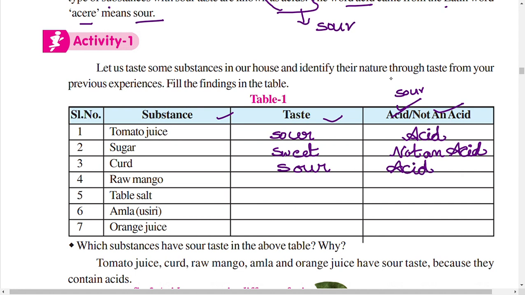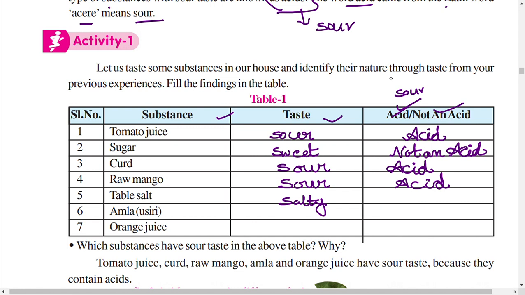And next, raw mango. Raw mango contains malic acid. What is the taste of raw mango? It has a sour taste. A ripe mango fruit is sweet, but raw mango has a sour taste. Substances which have a sour taste will be called acids. Table salt. How does salt taste? It tastes only salty.